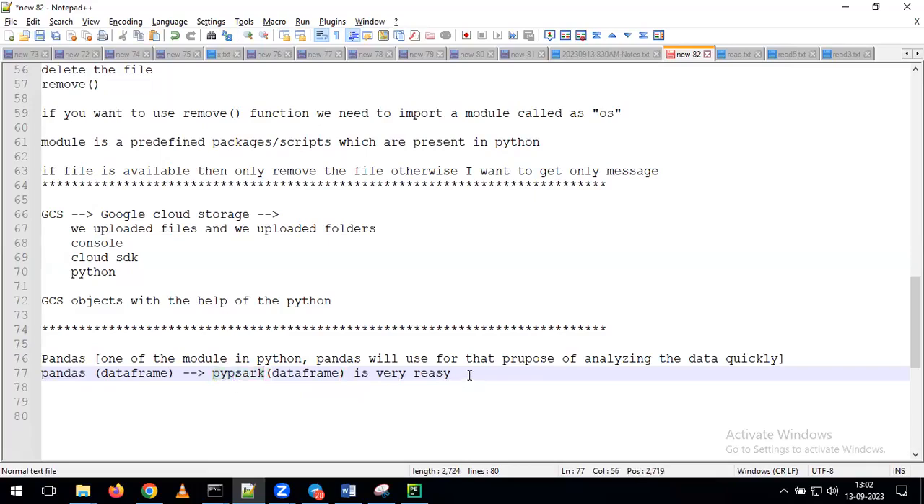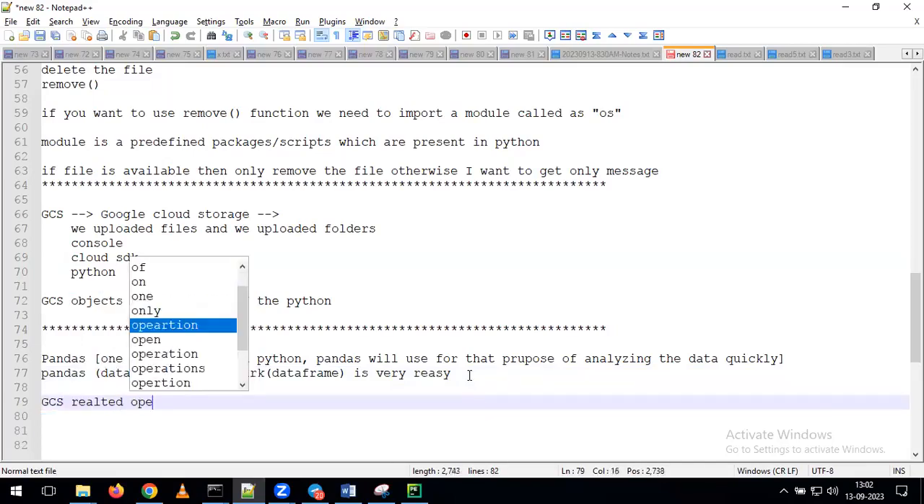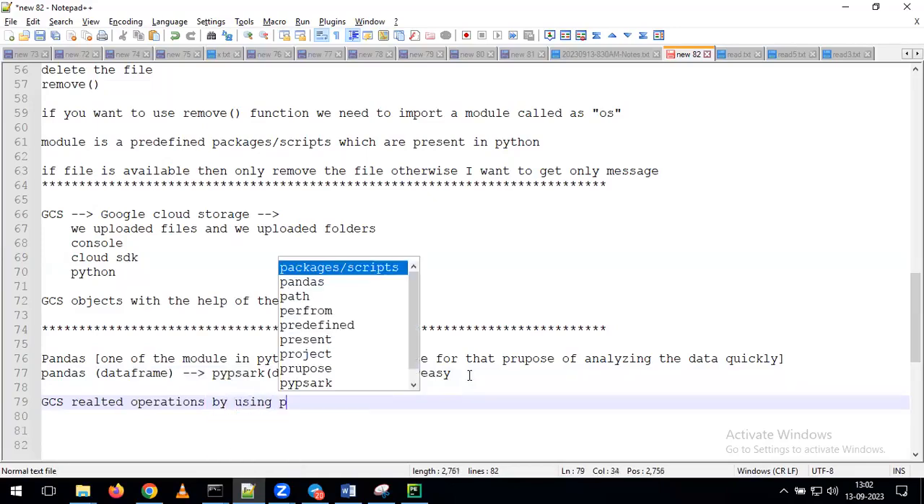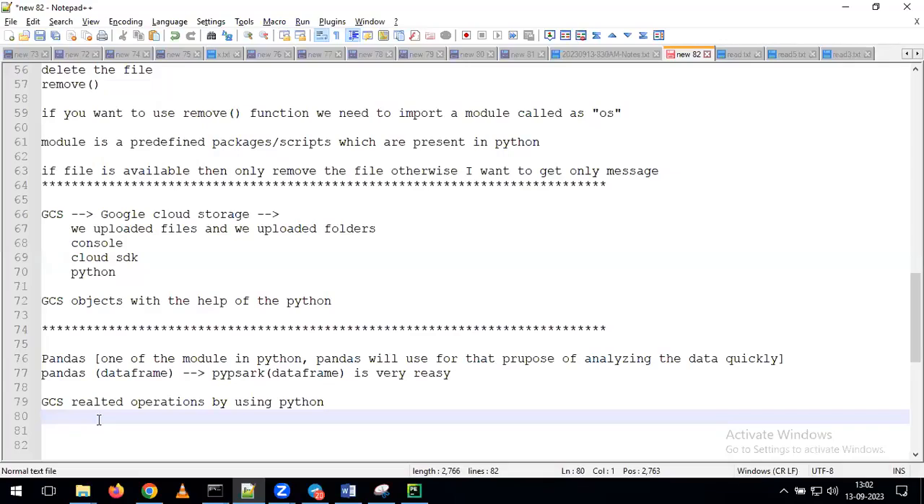At the same time, in tomorrow's session, if time permits, we'll discuss how we can perform GCS related operations by using Python. So these two topics we'll cover in the first session. In the second session, we'll discuss the other topics. Okay. So before winding up, if there are any other questions, please ask me.